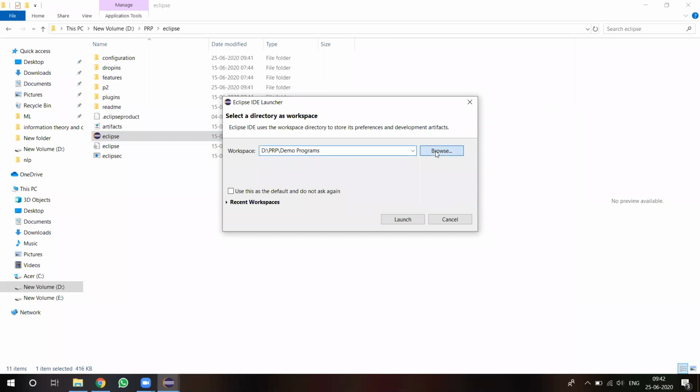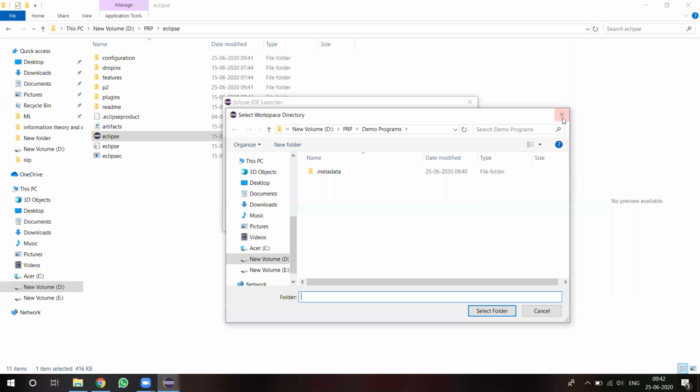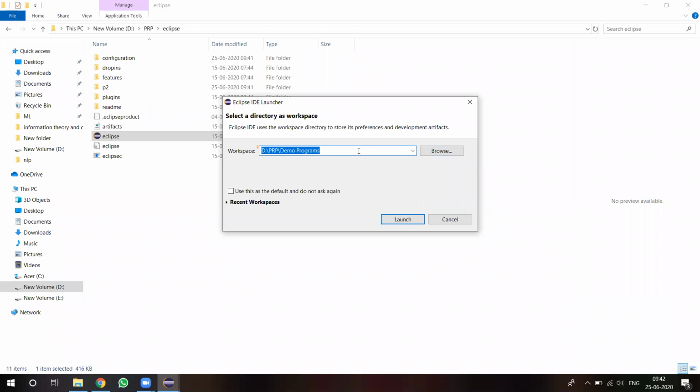We can browse and select that path and specify it here. In this demo session, I am taking the path in D drive and PRP folder. Under that I am creating one folder, demo programs, as my workspace. In this location I want to store all the programs.